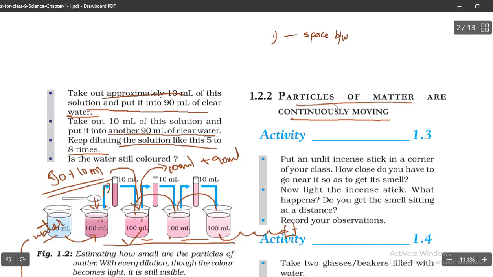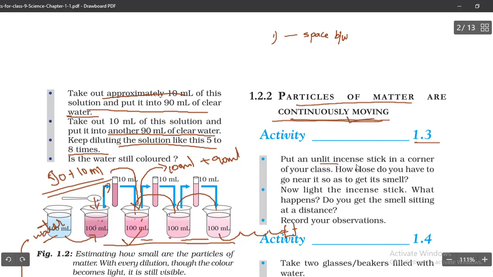The second characteristic of matter is that they are continuously moving. They are not in a constant manner, they are continuously moving. So let us go for activity 1.3 to understand this continuous movement of particles.